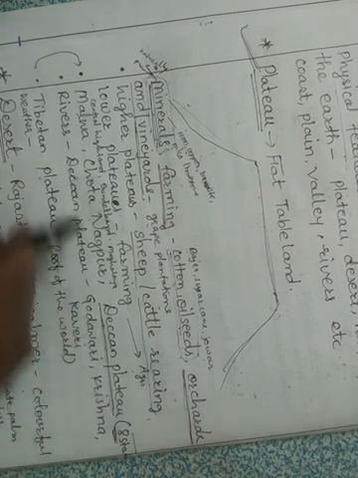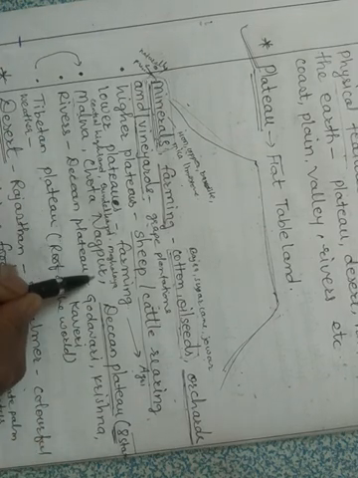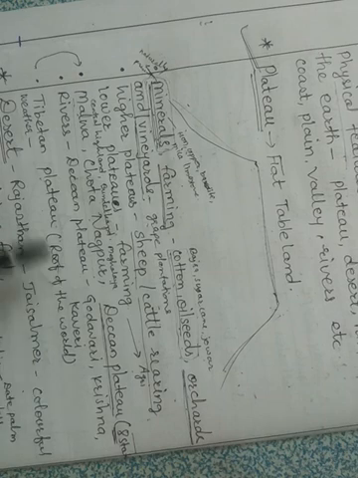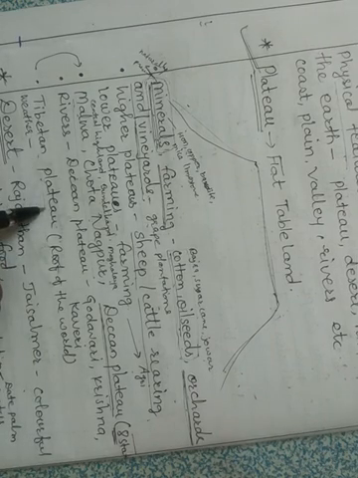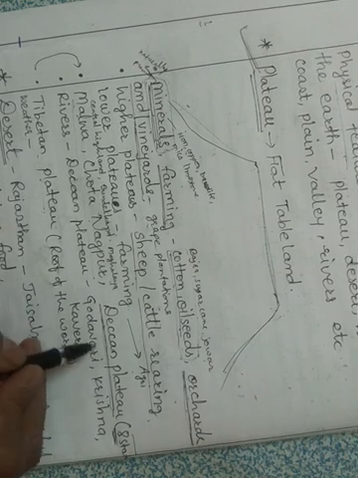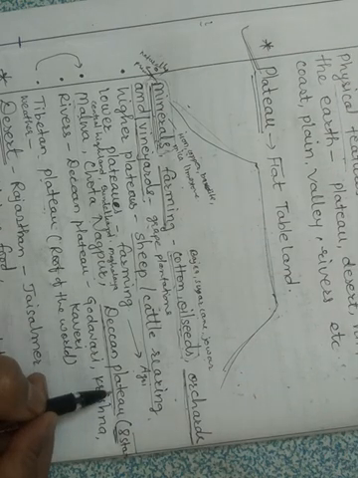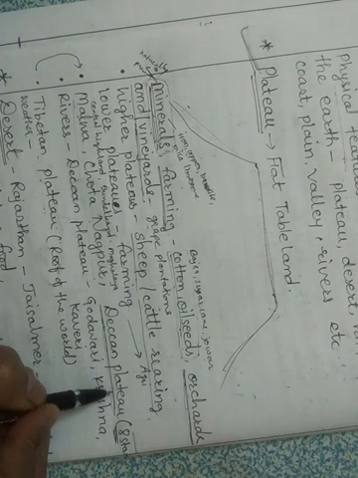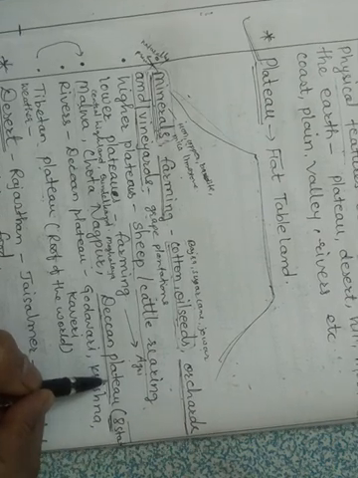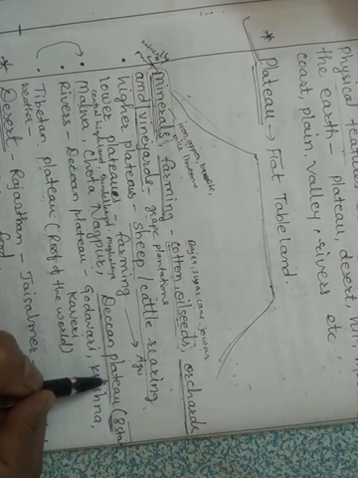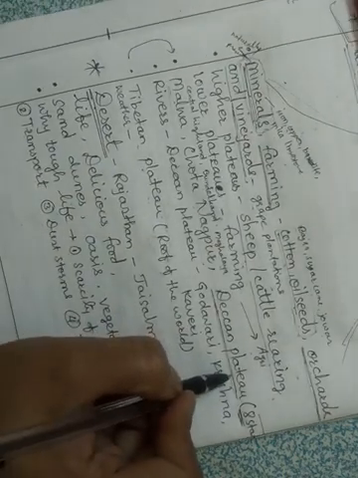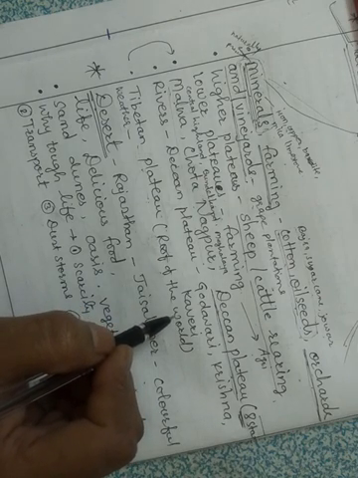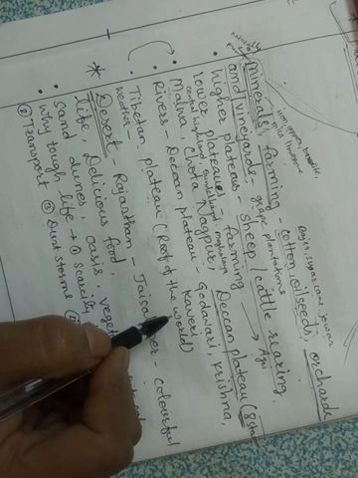Suppose the plateaus in cold climatic regions like Tibetan Plateau will have different crops, and the Deccan Plateau will have different crops because the climatic conditions are different. So depending upon the climatic conditions, people have their occupations. Then some plateaus cover hundreds of kilometers, just like our Deccan Plateau. It covers more than 8 states of India.